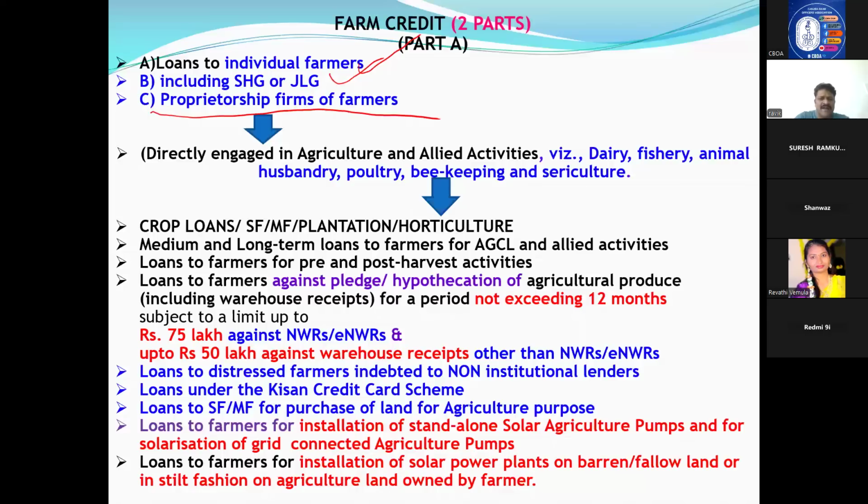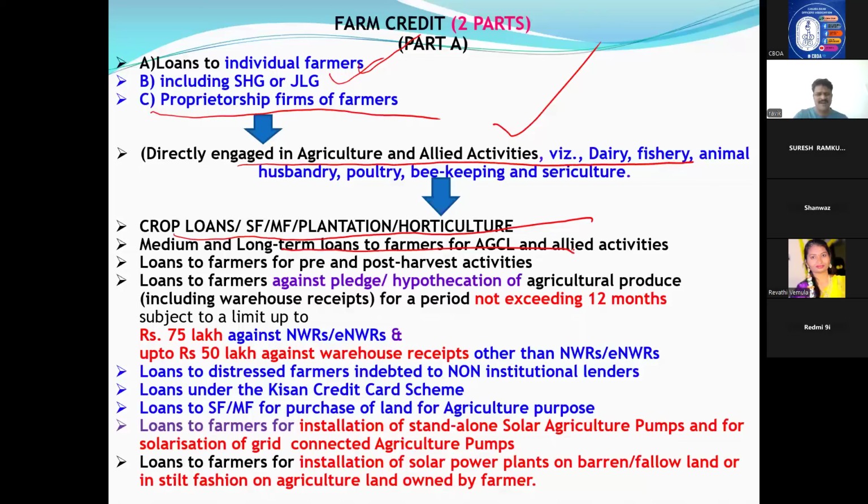See, for those directly engaged in agricultural activities, dairy, fishery, any loan you give, sir, it is priority. Individual farmers, whatever amount you are giving for cultivating agriculture lands, dairy, fishery, animal, priority only. No doubt it will count for the agriculture 18%. What they will do with that money, they have written some examples. You can read crop loans, plantation, horticulture, medium and long term loans.